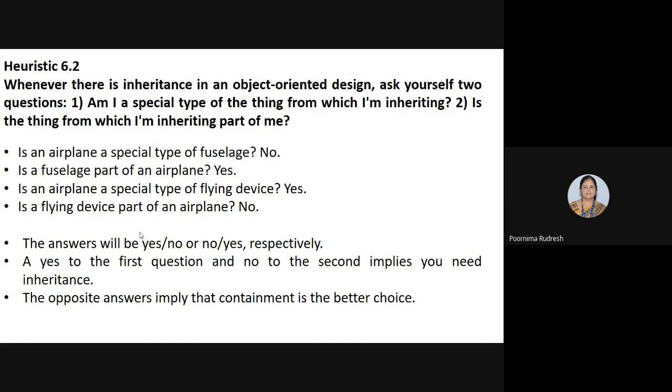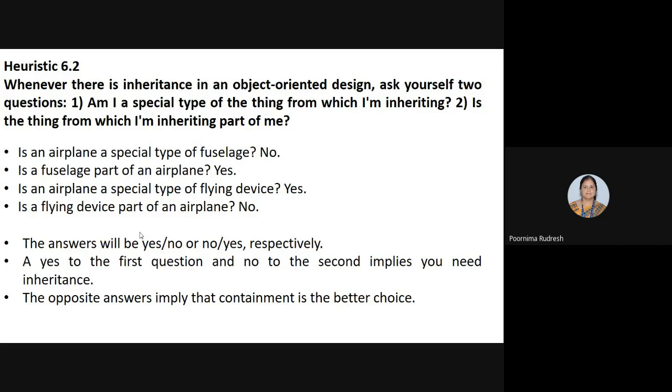So for this, the following questions are asked. Is an airplane a special type of fuselage? The answer is no, because it is not a special type of fuselage. Is a fuselage part of an airplane? Yes, a fuselage is a part of an airplane. And is an airplane a special type of flying device? Yes, it is a special type of flying device. And is a flying device part of an airplane? No, a flying device is not a part of an airplane. So we have to ask these questions and find the answer.